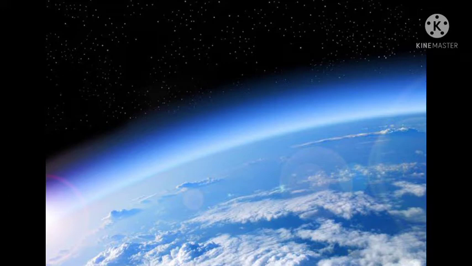The pull of gravity holds the atmosphere in place. Without gravity, the air in Earth's atmosphere would float off into space. Gravity is the force that also keeps you from floating away from Earth.